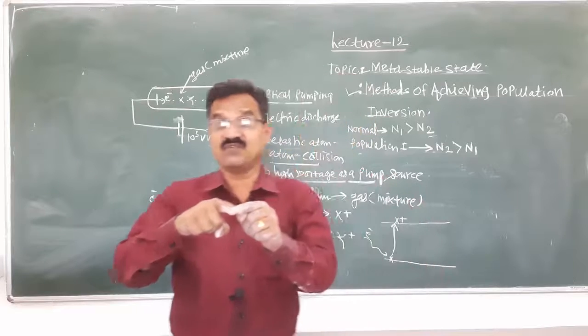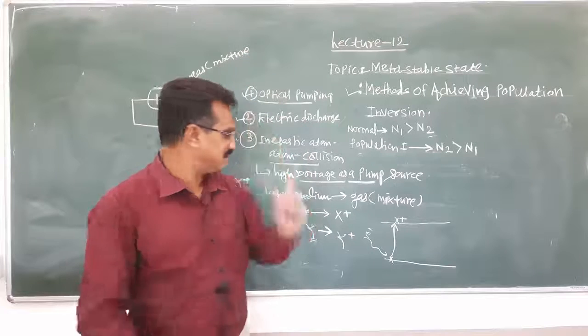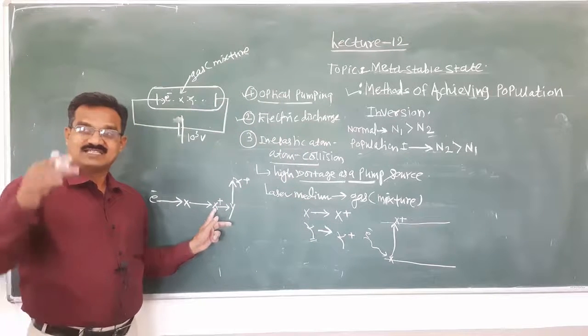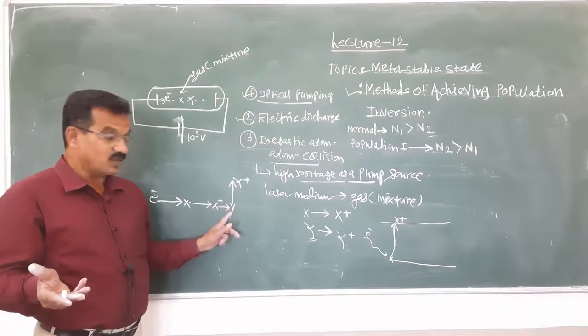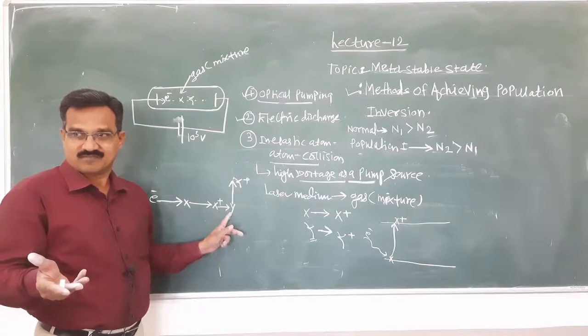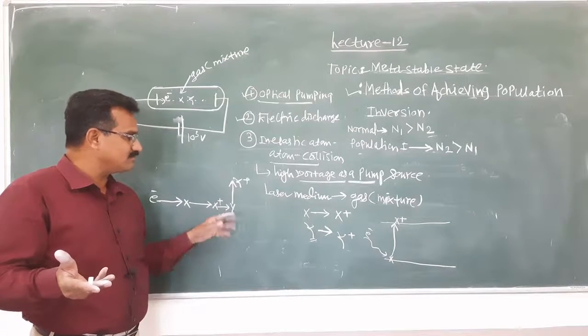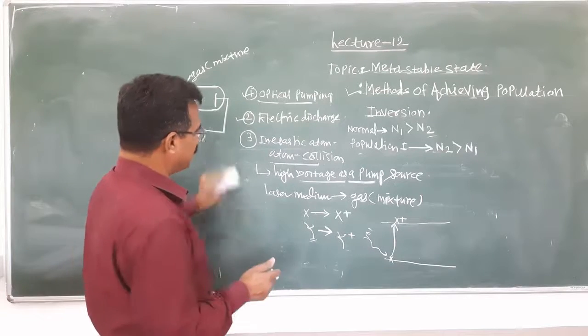Due to this, the X gas atom jumps to the excited state, X plus. This excited atom of gas X collides with Y, and due to this collision, the Y atom again jumps to the excited state. This is actually this technique.